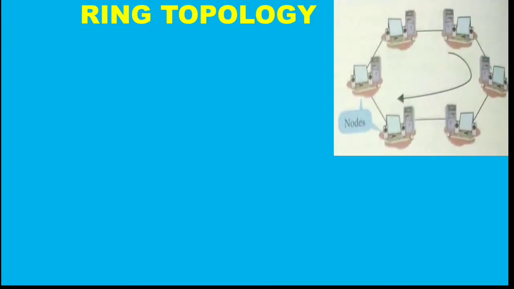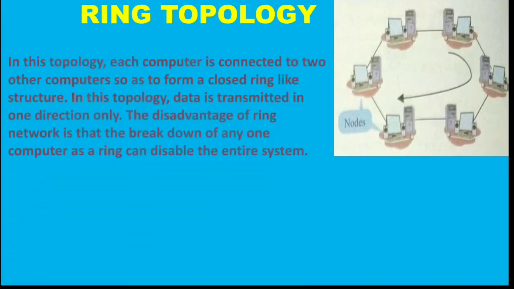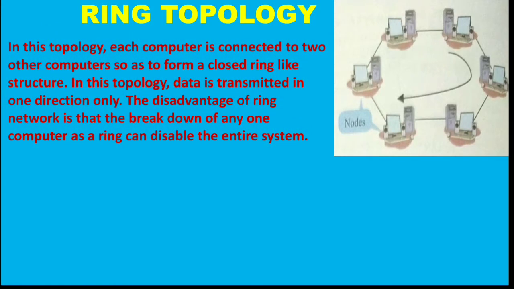The next topology is ring topology. Now you can see the arrangement of computers is formed as a ring. Now all the computers are connected with each other. Now in this topology, each computer is connected to two other computers so as to form a closed ring-like structure. Now in this topology, data is transmitted in one direction. Now you can see the arrow mark. The data will be transmitted in one direction.